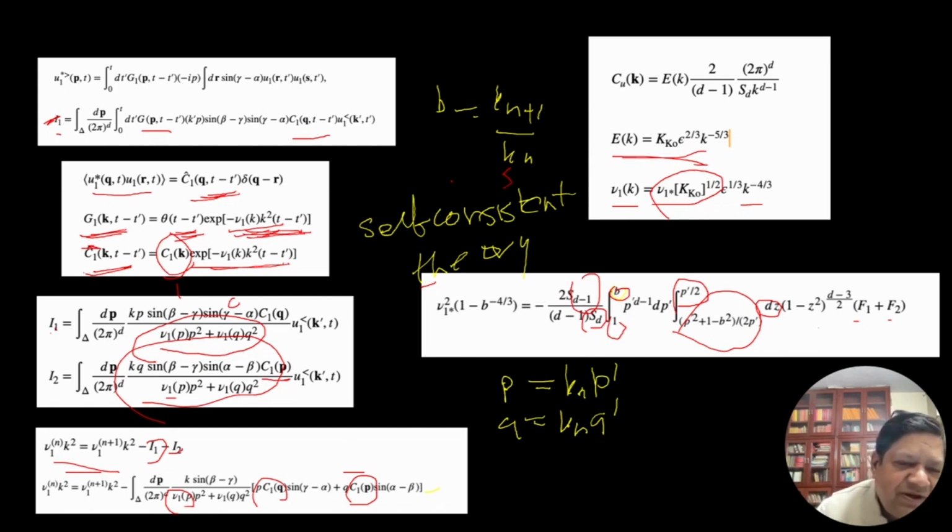Now remember, what will nu n+1 be? If I put it here, that will be kn+1, and that will have a factor b. And nu n has k, so that will be kn. It turns out, if I do the algebra, there's an additional factor of b to the minus 4/3. That 4/3 comes here. So if I take this to the left hand side, I get nu n squared times b^(-4/3). Now why this nu n squared?